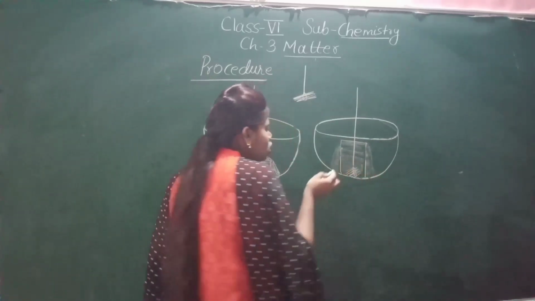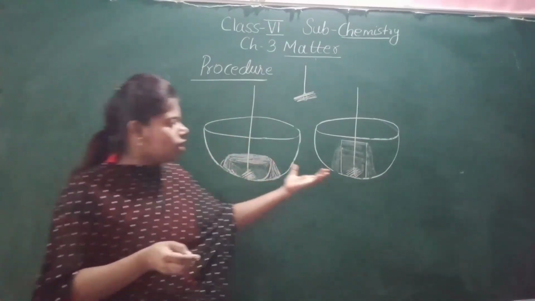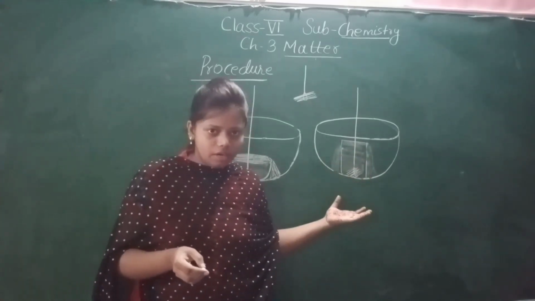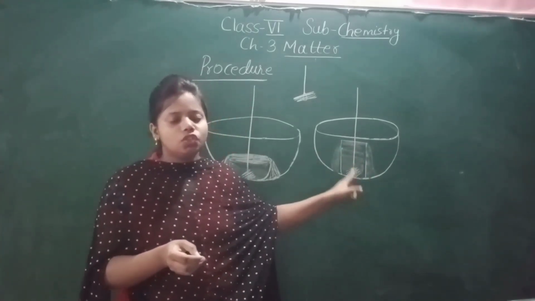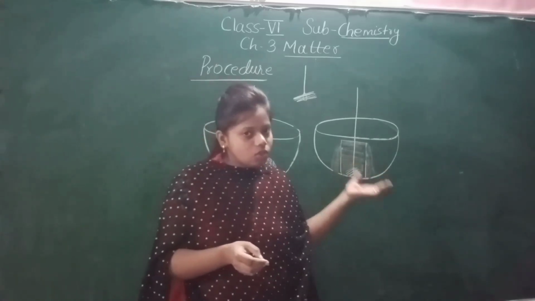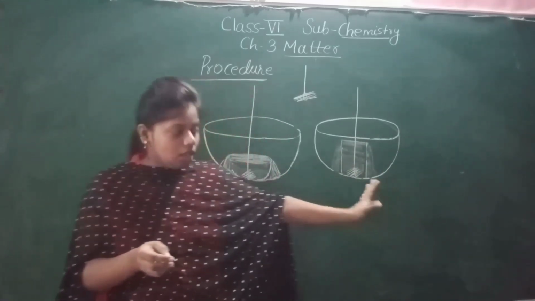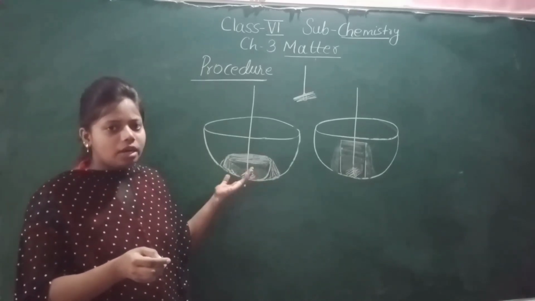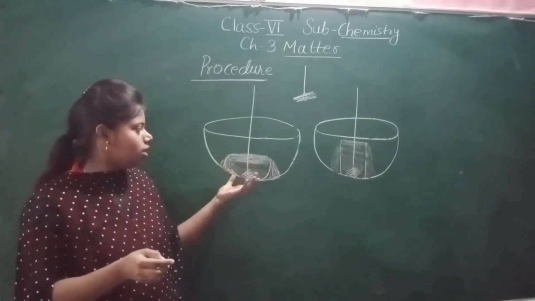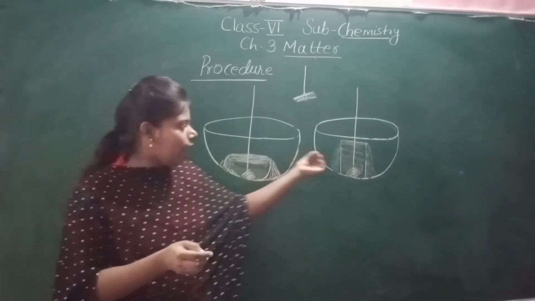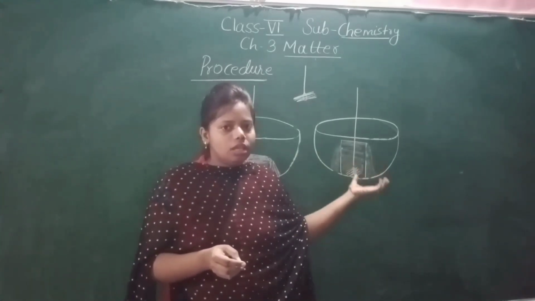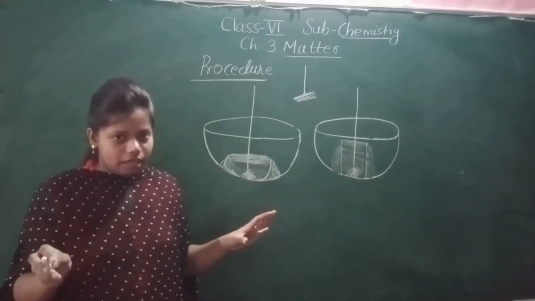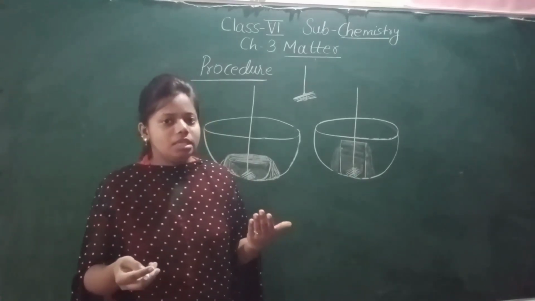So whatever water we got which flowed out of this beaker when we dipped this bunch of iron nails, you will collect this water also and keep it separate. The water which we collected when it flowed out from the small bowl, and the water which flowed out of the beaker, both we will take separately, and we will measure it in a measuring cylinder.